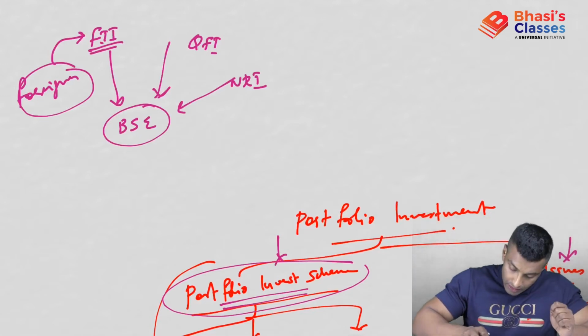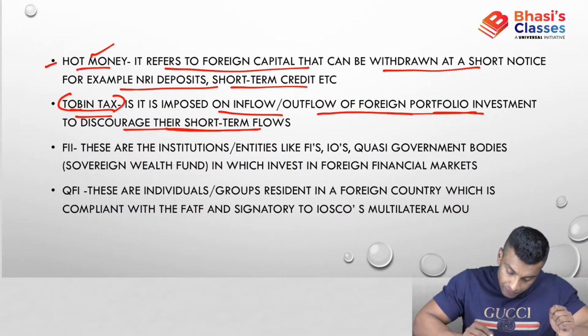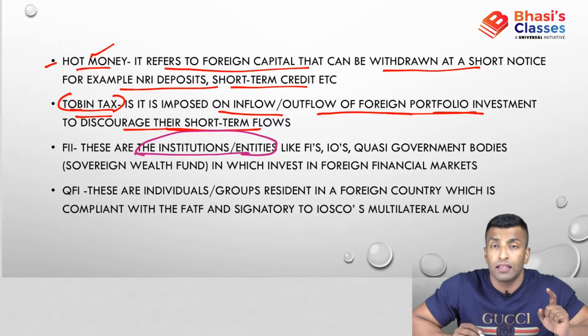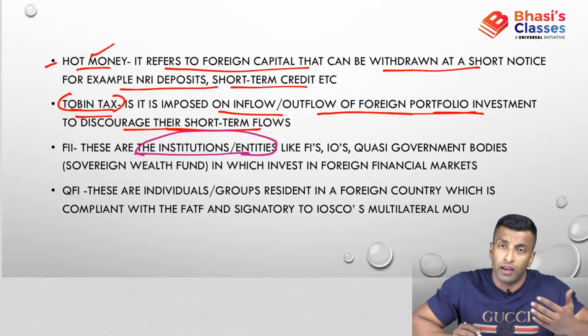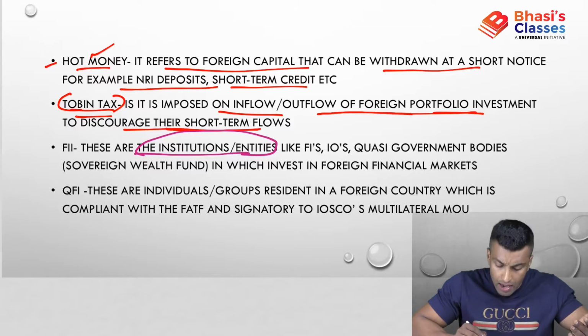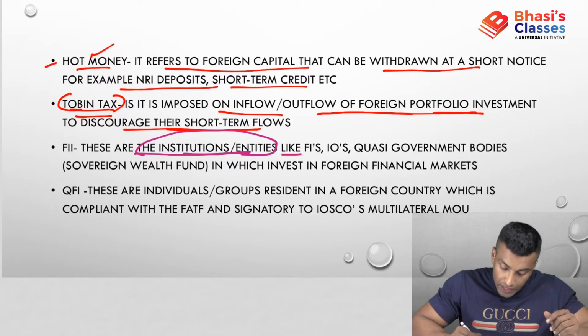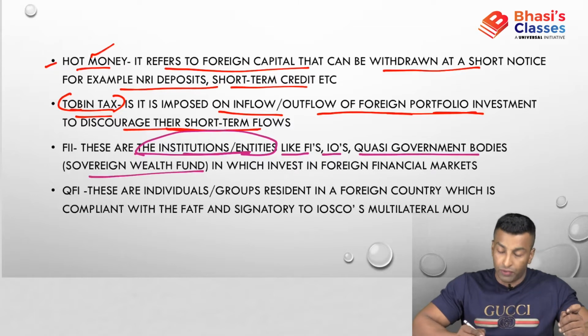Now you can see here FIIs. What are FIIs? These are institutions or entities. That's why it is called an institutional investor. An individual who is investing is a normal investor, a retail investor, but this is an institutional investor. And if it is a foreign institution, it is a foreign institutional investor. In general, institutional investors are like financial institutions, international organizations, quasi-government bodies, sovereign wealth funds.